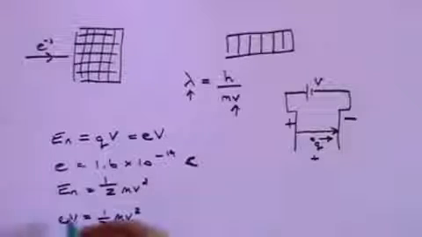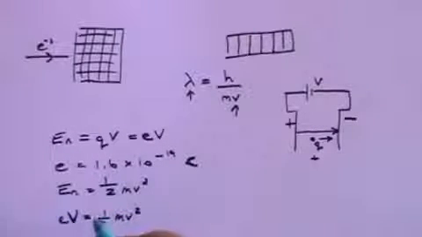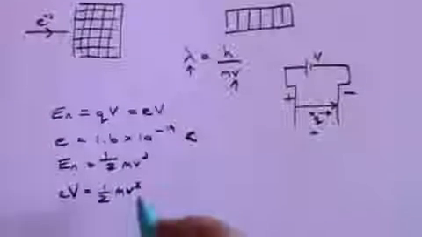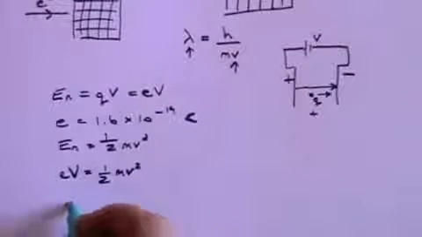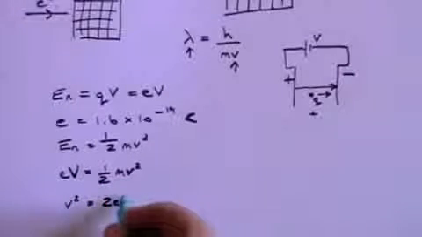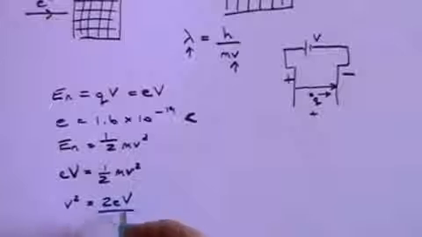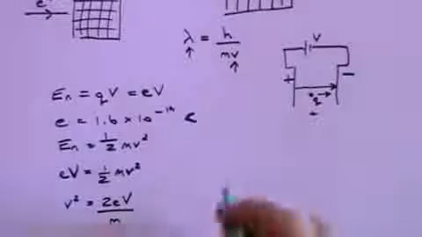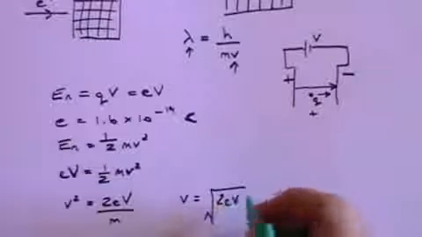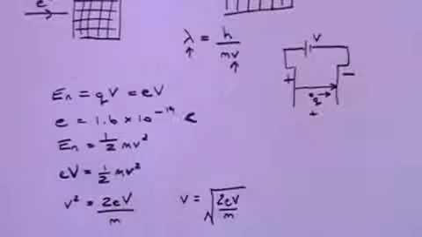And just to confirm, this is V, capital V for voltage, this is small v for velocity. And that means we can say, just rearranging this equation, v squared equals 2eV divided by m. So v is equal to the square root of 2eV over m.